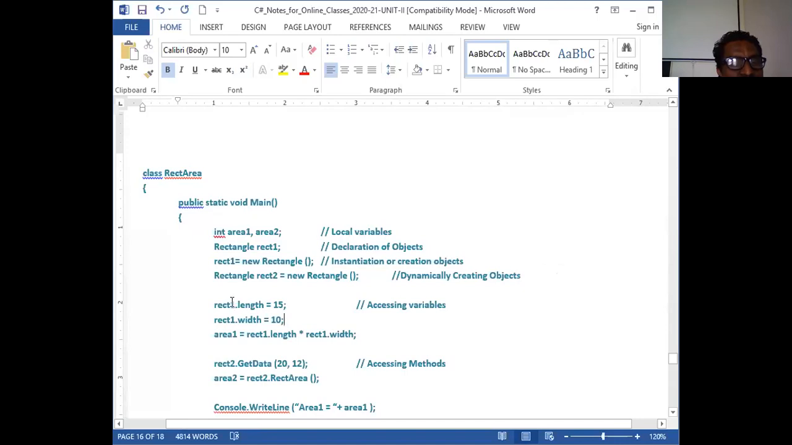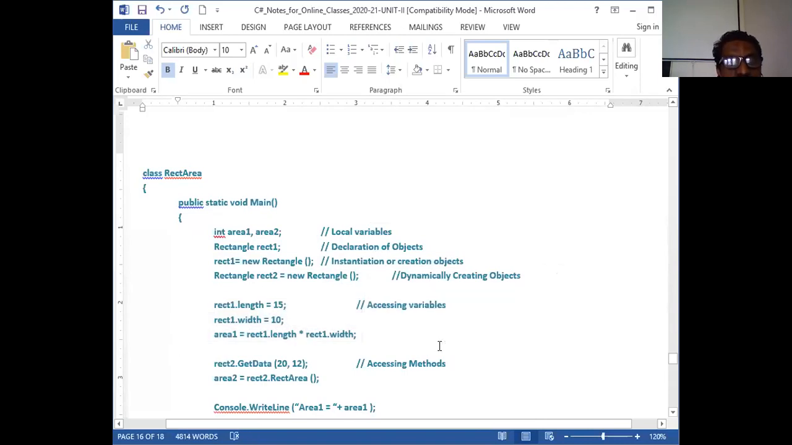So length of that rect1 is initialized to 15, and width of that particular rect1 is equal to 10. And then rect1 dot length and width are multiplied and assigned to area1. So this area1 is declared here, local here. And again, this is how I initialize and access the data members.